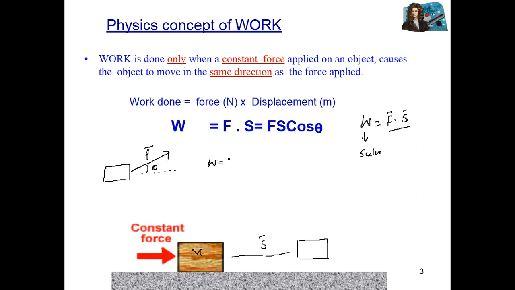Work done is equal to F dot d, or F dot s, equal to F d cos theta, where theta is the angle between the force and displacement vectors.